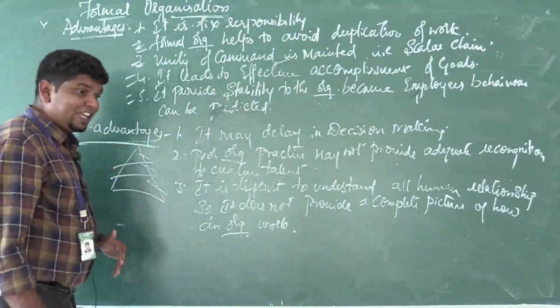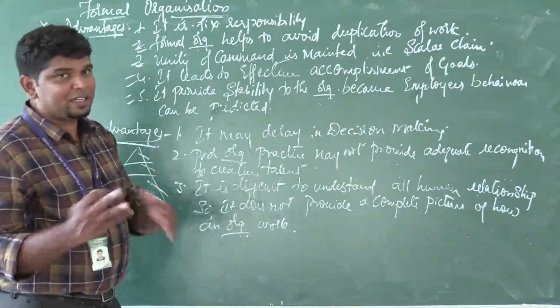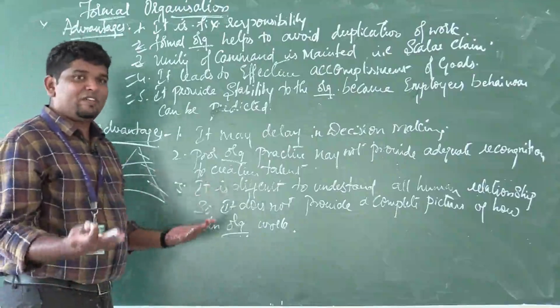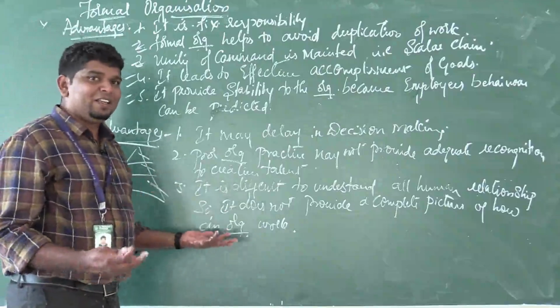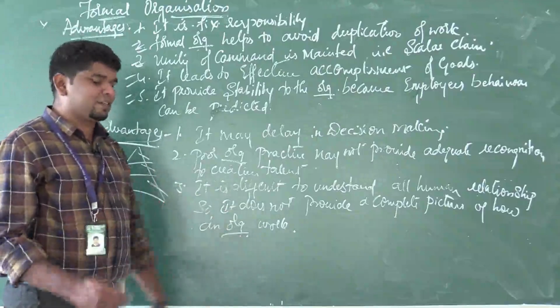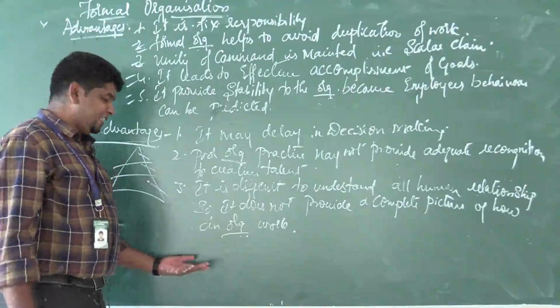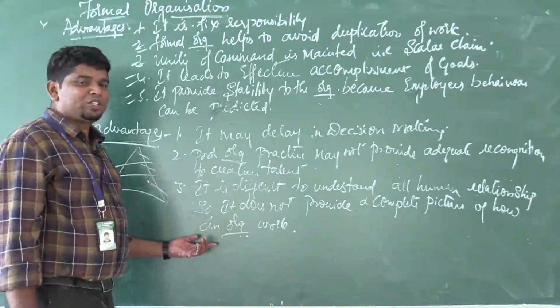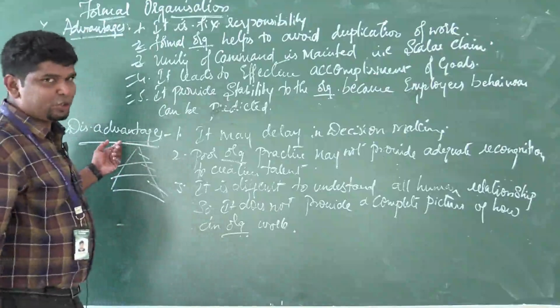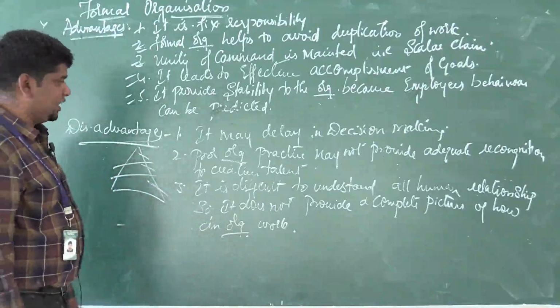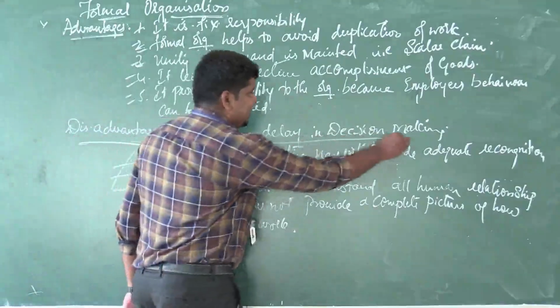And on the other hand, there is a thing here: whether right is there, wrong also should be there. If there are advantages, disadvantages also should be there. Like this, in the formal organization we have some disadvantages also. So what are the disadvantages here? It may delay decision making.